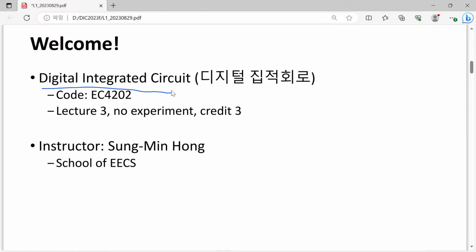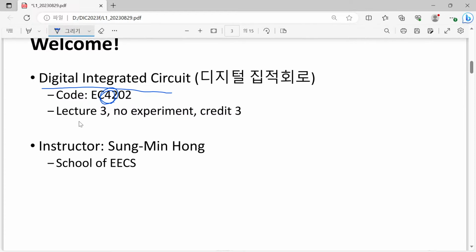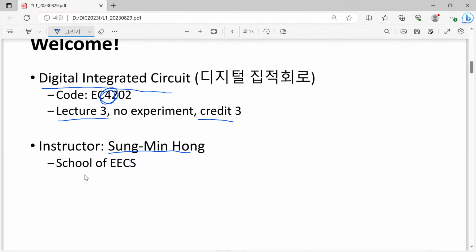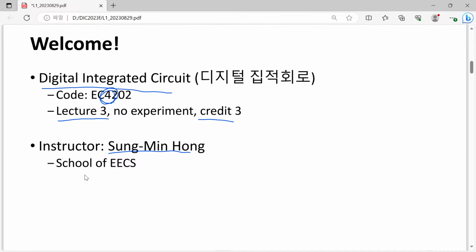And here we have a code number of EC4202, and you know this corresponds to the senior course for undergraduate students. And yes, you have 3 lecture hours, and there is no experiment. This is really a theoretical course, and we have 3 credits. And my name is Song Min Hong. I'm currently affiliated with the School of ECS.